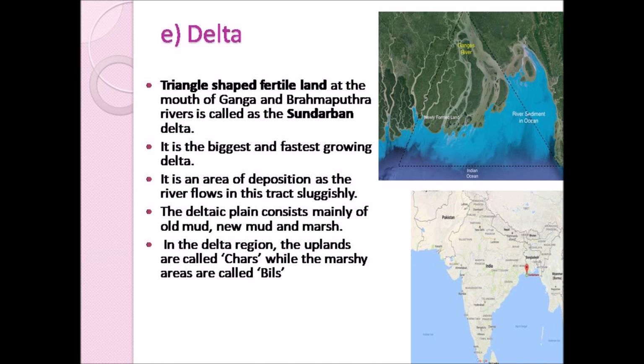So this deltaic plain consists of old mud, new mud and marsh, and the uplands in this delta, that is, small mountains in this delta, are called scars, and the marshy areas, that is the wet areas in this delta, are called bills.